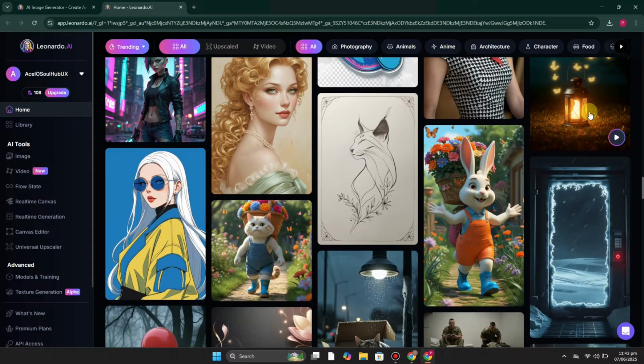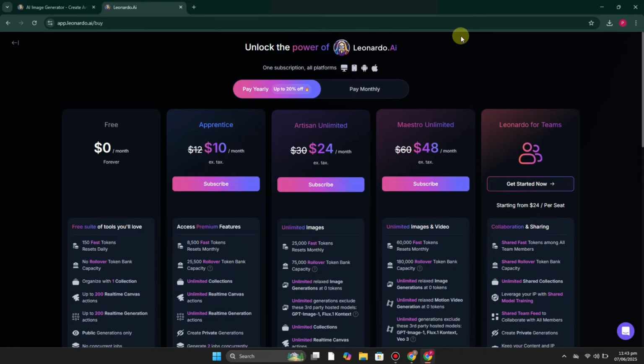Then we also have the canvas and editing tools. Unlike Midjourney, Leonardo includes basic inpainting and editing. So if an image comes out almost perfect, you can tweak it without regenerating the whole thing. And it also has the use cases. It's great for concept art, marketing images, product mockups, NFTs, and games.